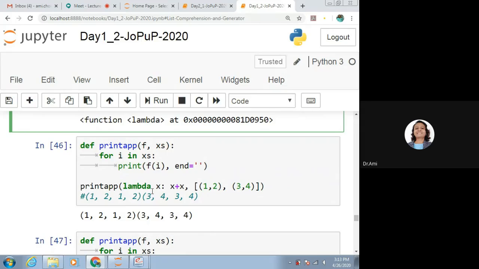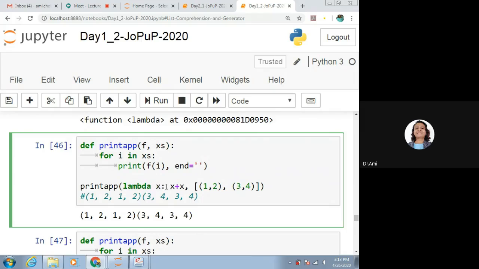Now one more function is there, the lambda function, which says x plus x, but we need to consider, say, 1 comma 2 and 3 comma 4. So what we do is 1 comma 2, because it is x plus x. Then 3 comma 4 and 3 comma 4. That is the concatenation we have done here.